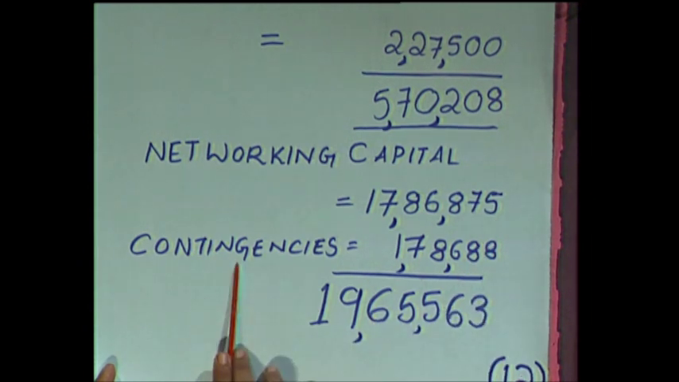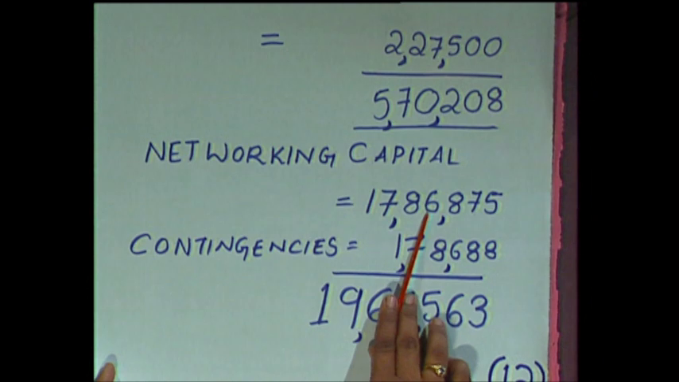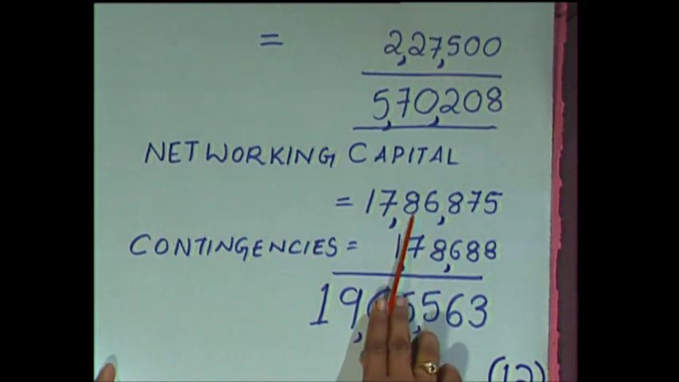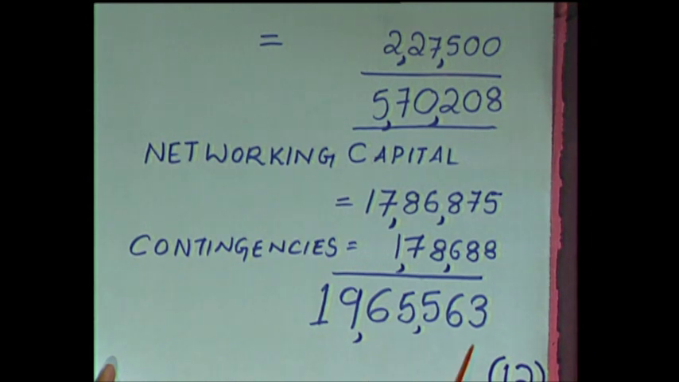17,86,875. Then in the problem they said add 10% for contingencies, because unforeseen contingencies may arise, therefore you have to have something as a buffer. So add 10%, you get 1,78,688, which is 10% of net working capital. The total would be 19,65,563. This is your working capital requirement. Earlier, we calculated component-wise working capital, and now we have the final amount.